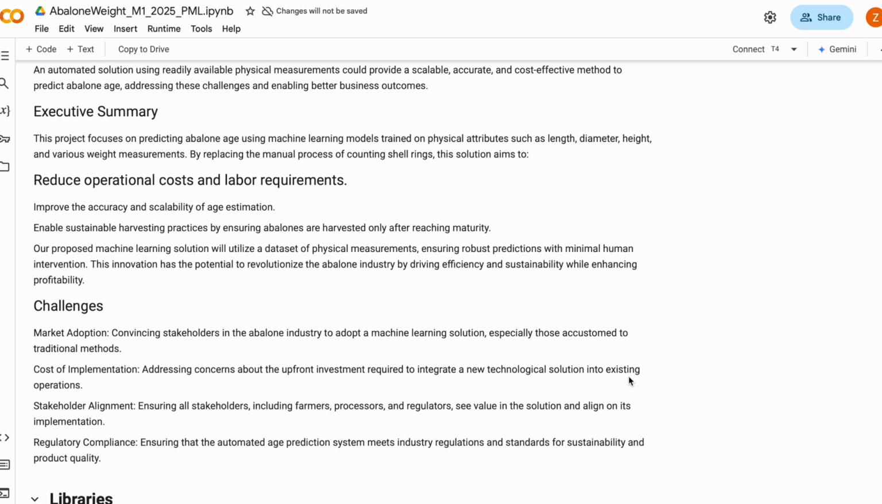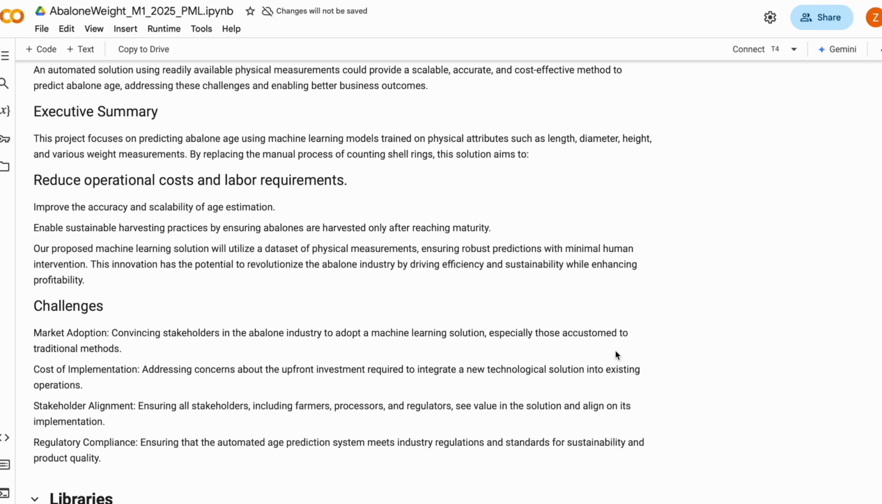The industry currently faces three major challenges. The first challenge is scalability, as the manual age and weight estimation process is slow and cannot meet growing demand. The second challenge is sustainability, since overharvesting younger abalones leads to population depletion, which disrupts ecosystems. The third challenge is operational costs, as manual measurements require significant labor and equipment, increasing costs for farmers and processors.